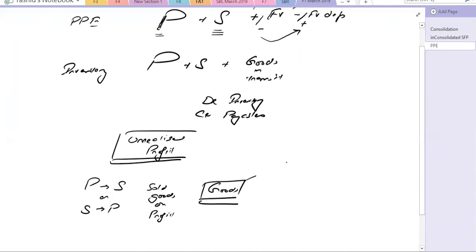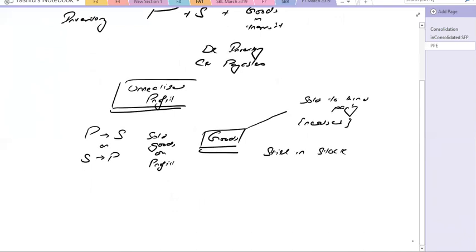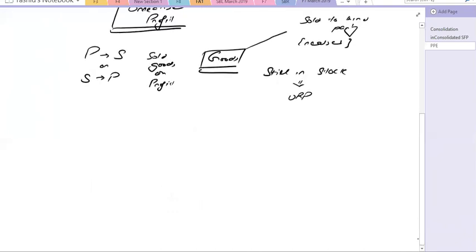If these goods are sold to a third party outside the group, then all profit is realized and there is no unrealized profit. But if the goods are still in stock, then on that inventory there is unrealized profit. And you need to calculate that in the exam.